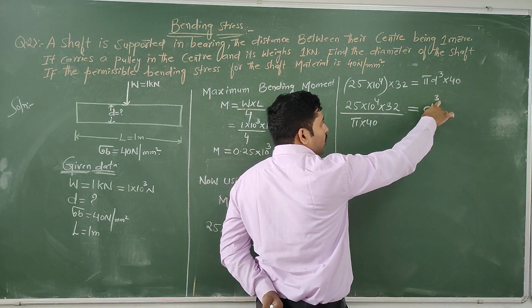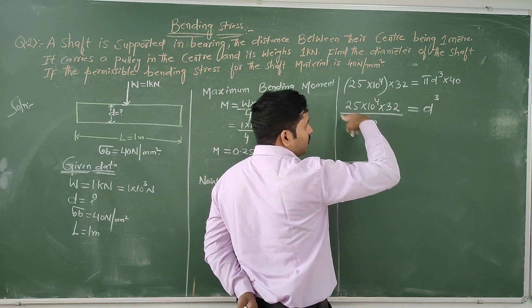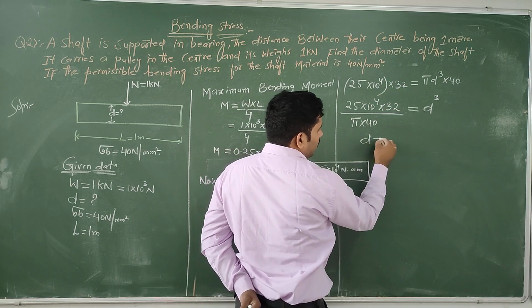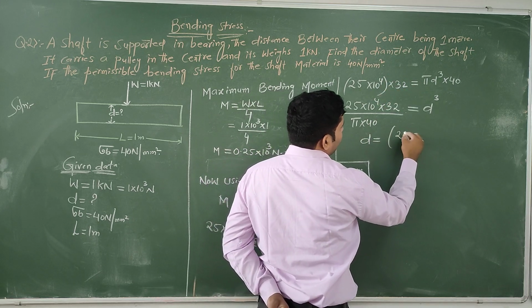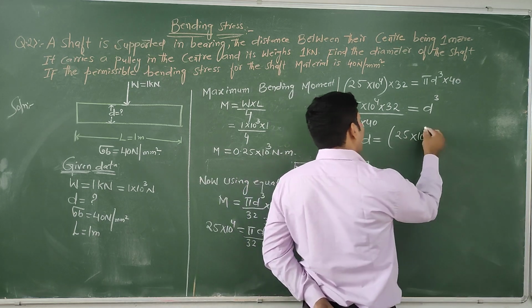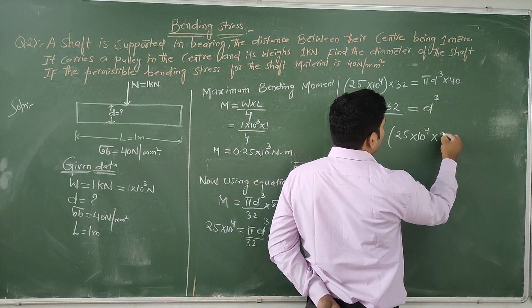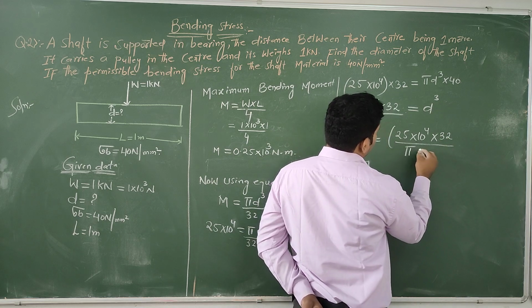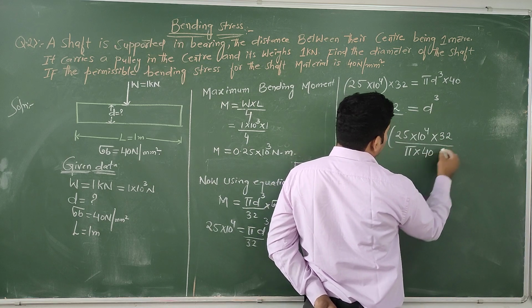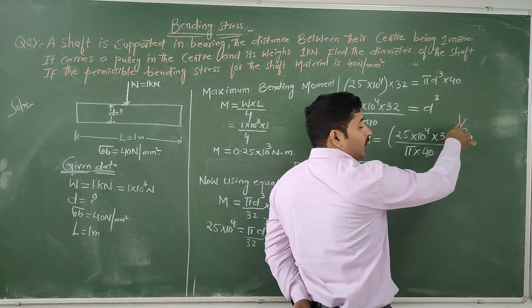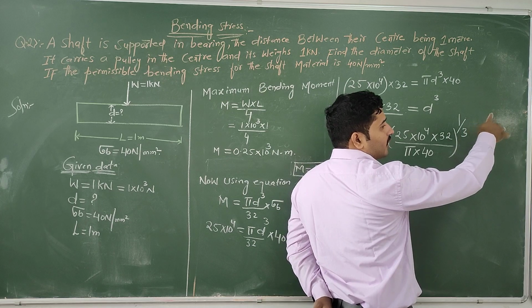If you remove the power cube, it becomes a power of 1 by 3. D equal to (25 into 10 power of 4 into 32 by pi into 40) power of 1 by 3.